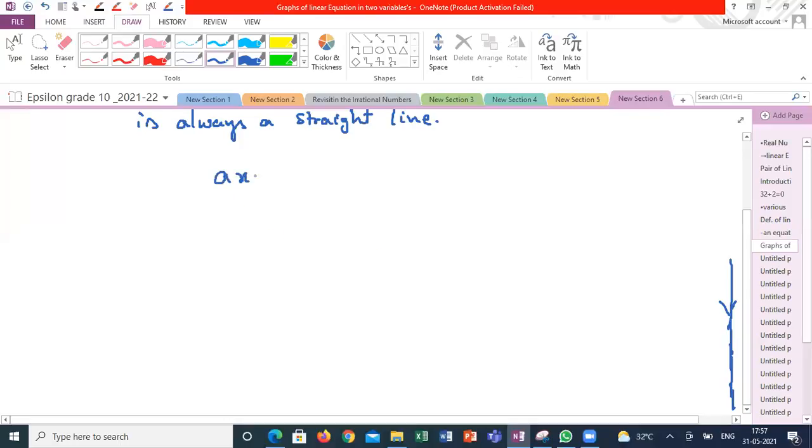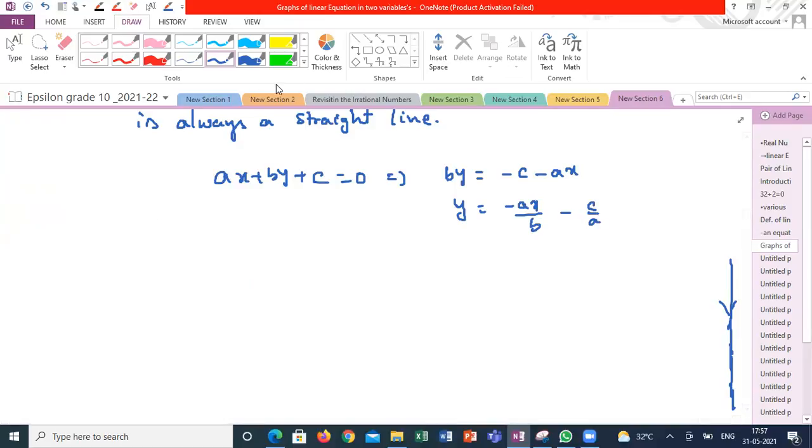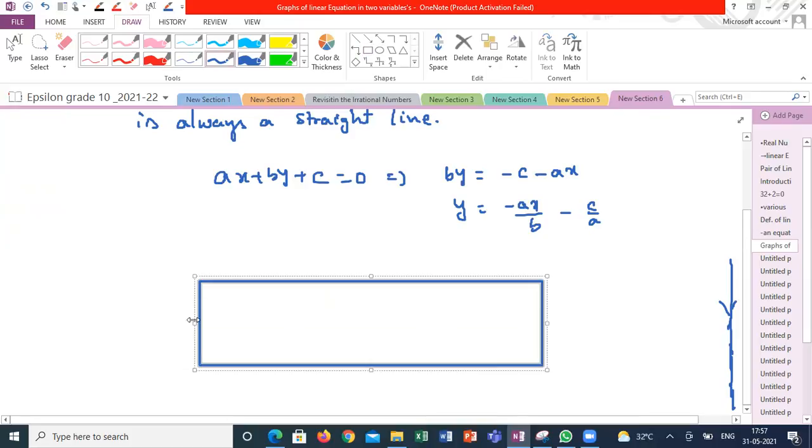Suppose I am giving ax plus by plus c is equal to 0. Write y as the subject of the equation. That means by is equal to minus c minus ax, and y is equal to minus ax by b minus c by a. Now take different values. Randomly you can pick any values of x and y. It is your wish. I think we already did this. So this is y and this is x.